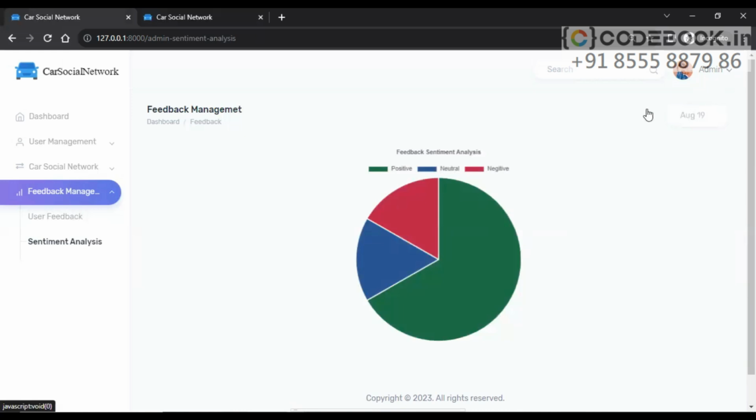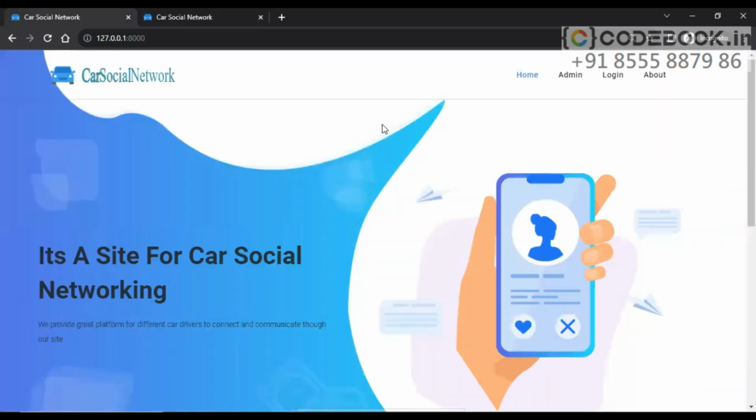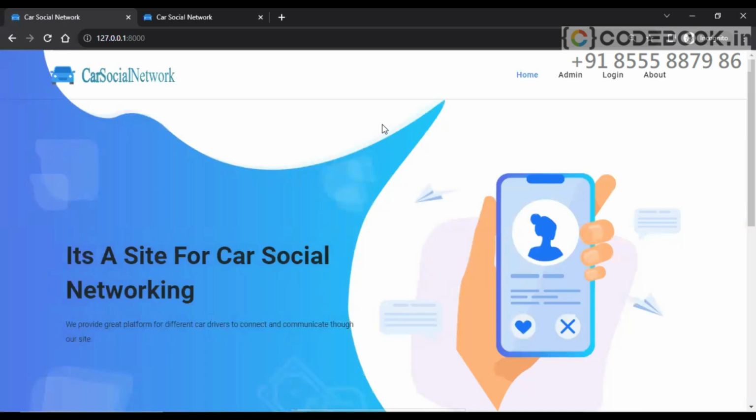This application is very important and very interesting, because we are using machine learning here. We have to scan the number plate, the license plate, and get the license number. We have to extract the text from the image. So for that, we have to upload only license plate images. The full license plate image we have to scan. If we upload that, our application, using machine learning, will extract the license plate number and store it in the database. Based on that only, we can connect or communicate with the drivers through SMS, email, or call.